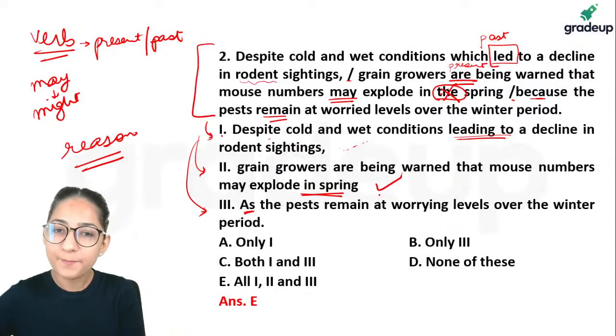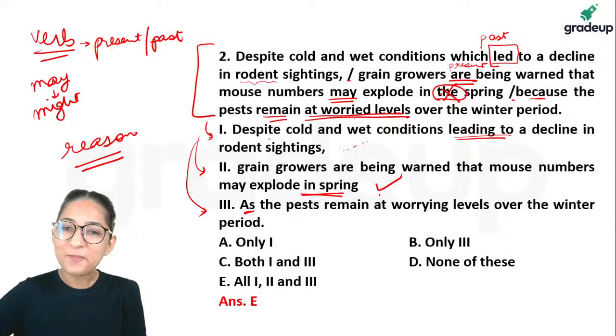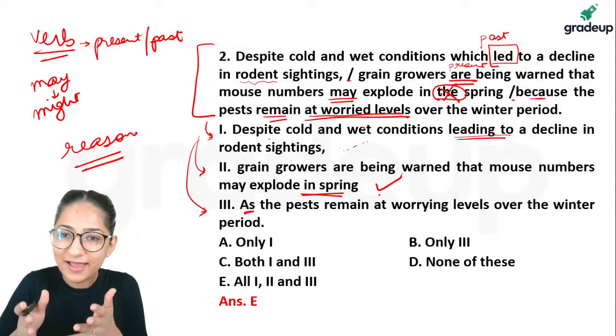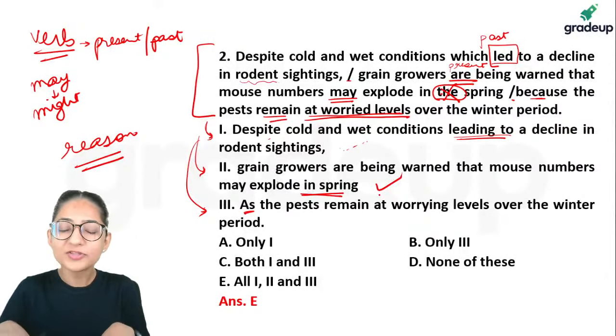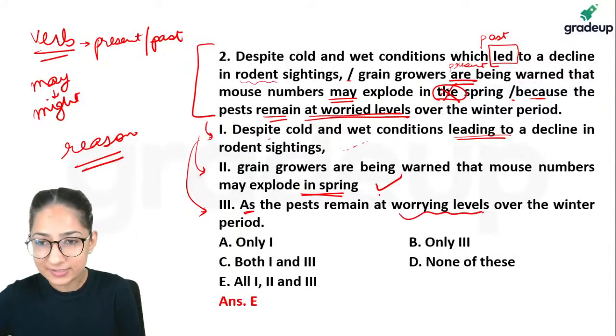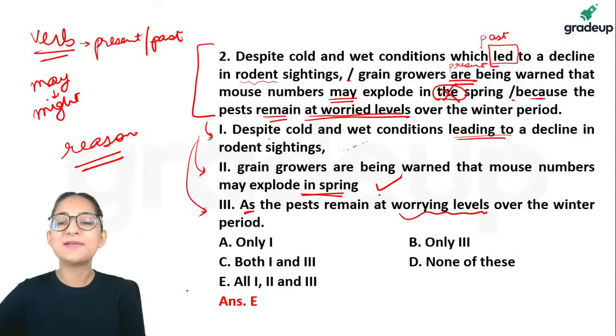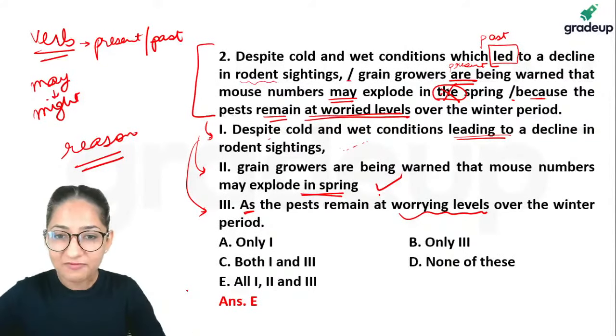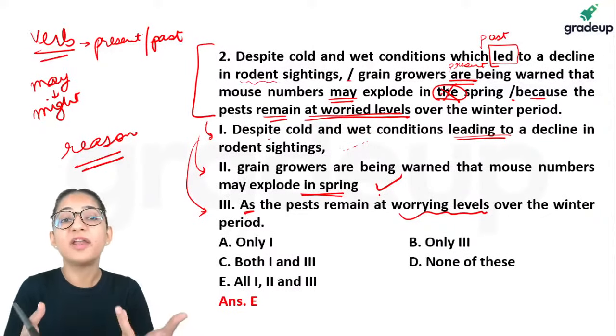Okay. Because the pests remain at worried levels. What do you mean by at worried levels? Are the pests at worried levels? Are the levels worried? No. So they remain at worrying levels. Worrying levels, what does that imply? That the level at which they are, the numbers that they are in, is very, very worrying for you.